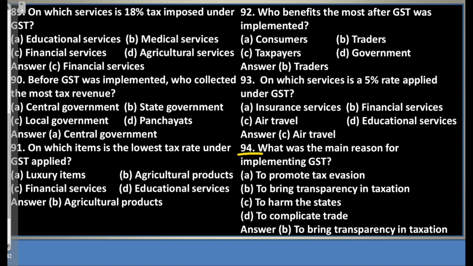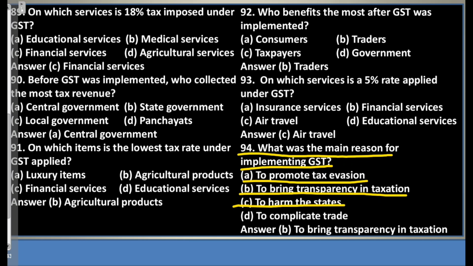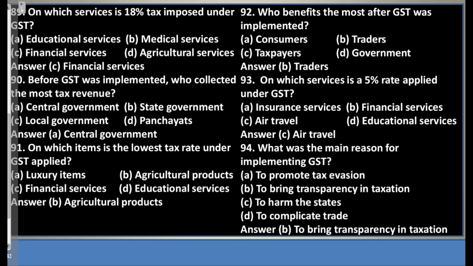Question 94. What was the main reason for implementing GST? A. To promote tax evasion. B. To bring transparency in taxation. C. To harm the states. D. To complicate trade. Answer B. To bring transparency in taxation.